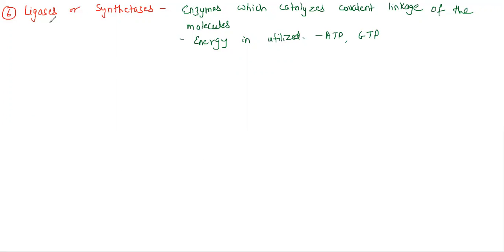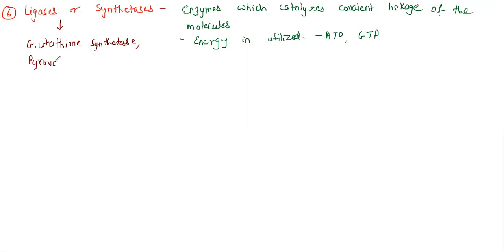Now, what are the examples of ligases or synthetases? We have glutathione synthetase as one example.